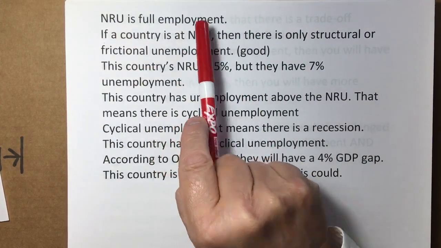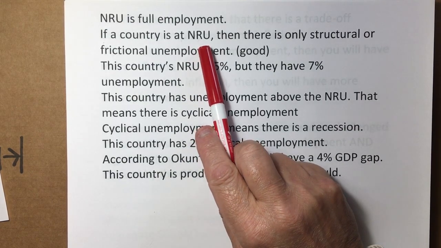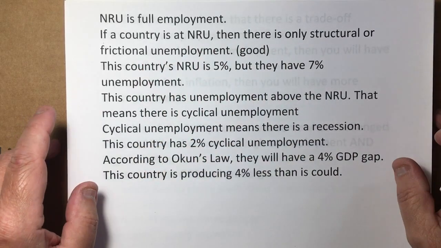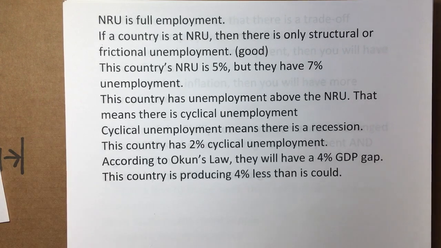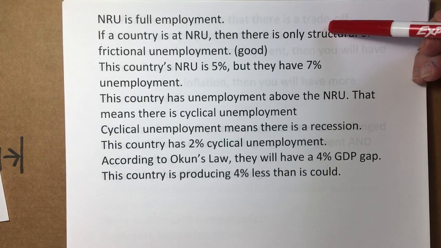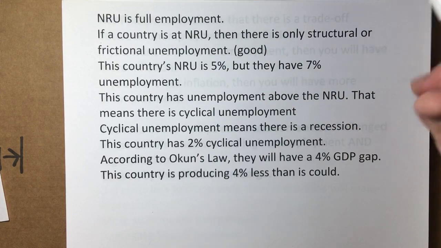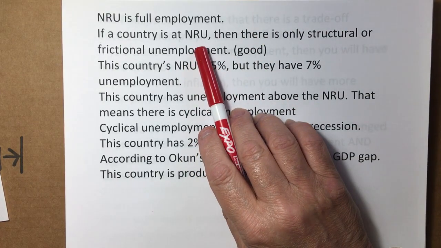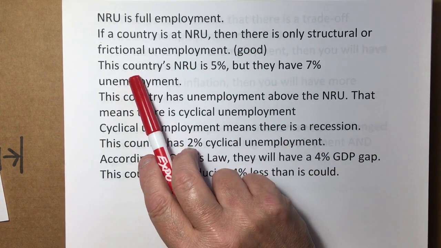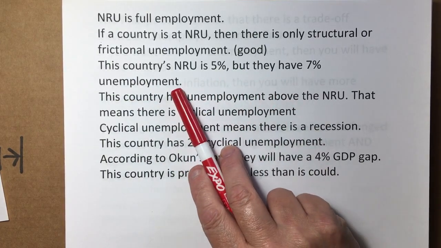Natural rate of unemployment means full employment. If a country is at the natural rate of unemployment, the NRU, then there is only structural or frictional unemployment. There's a video on unemployment. Structural, remember, is the type of unemployment where a person needs training for a new job. And frictional means you've quit your job and you're looking for a new one. So if a country is at the NRU, there's only structural and frictional unemployment. That's good. Now, in this particular question, this country's NRU is 5%, but they have 7% unemployment.